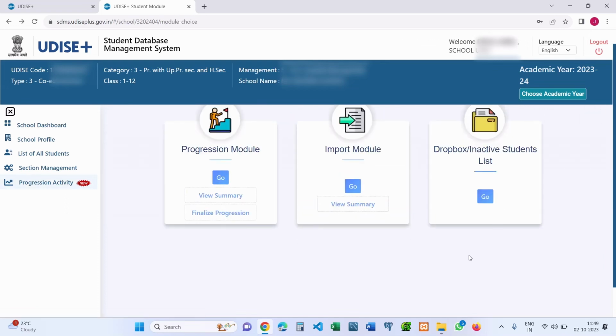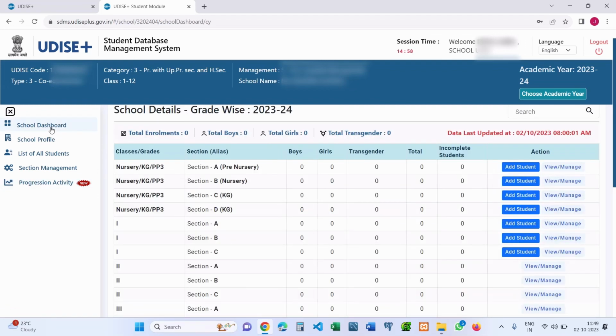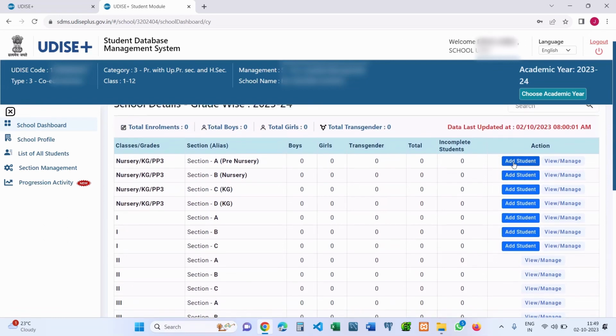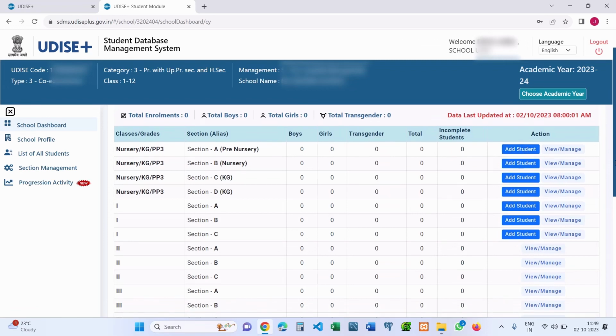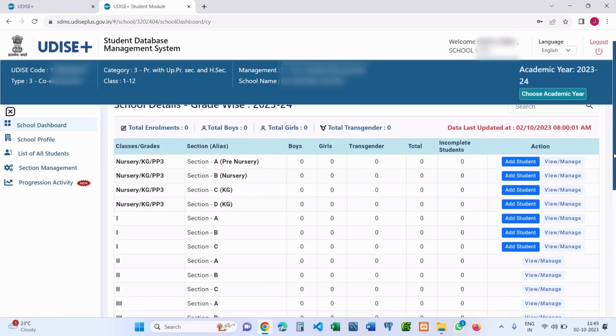So we have come to the end of this promotion activity of the students for the academic year 23-24. Now you can start the data entry of the students using the data entry dashboard. Here, in the entry level classes from nursery to class 1, the add new student button will be enabled for the schools, in order to add new students who are coming or admitted to the new school. Or otherwise, if they have already joined or are coming from other schools, they can easily be searched or pulled from the Dropbox list.